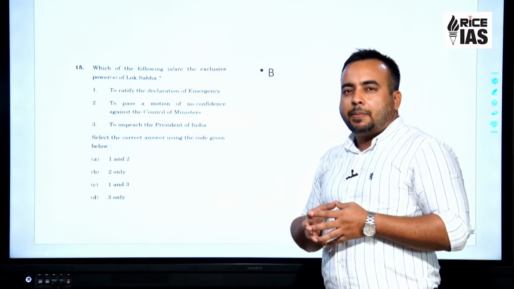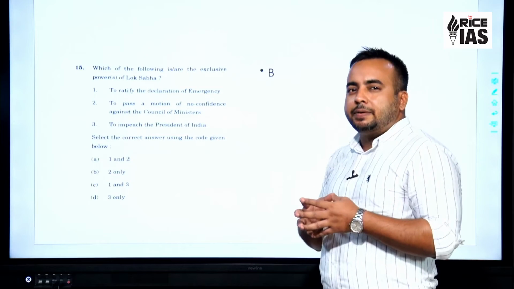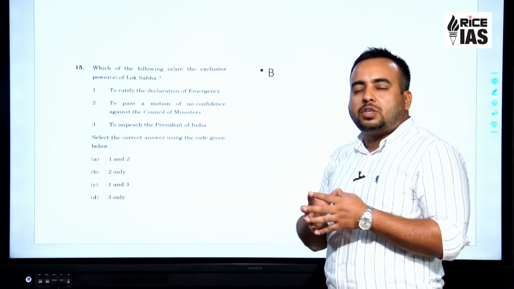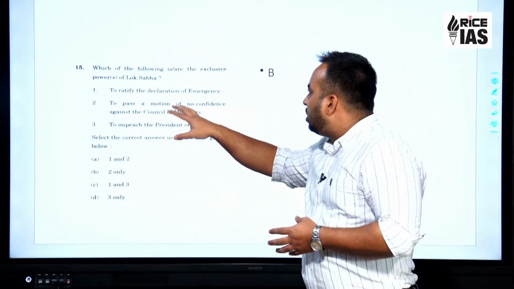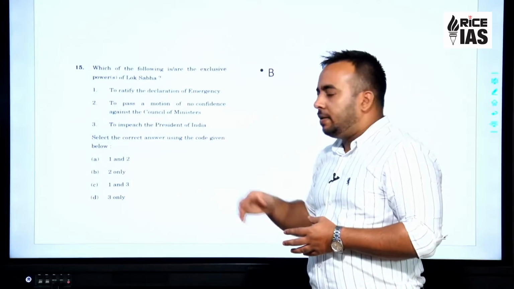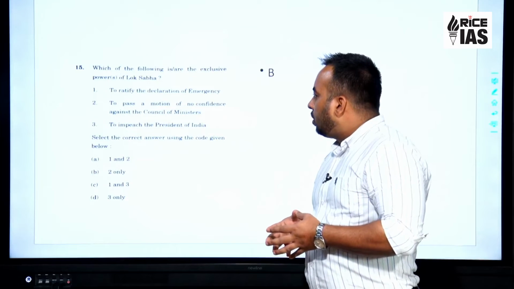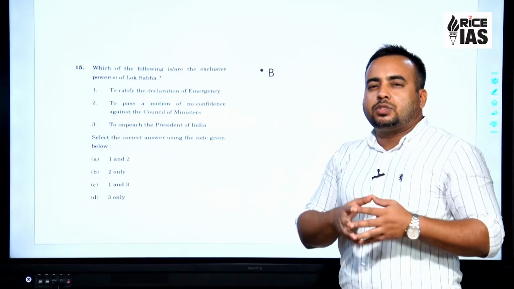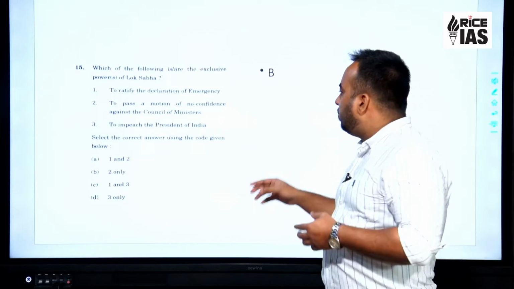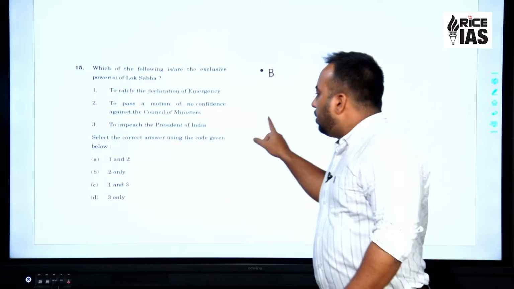It is said that the executive is responsible to the Parliament in general and Lok Sabha in particular, and hence this is the differentiating and exclusive power of Lok Sabha. To impeach the President of India? No. During the impeachment, both the houses are involved, and hence we have the answer as B, 2 only.